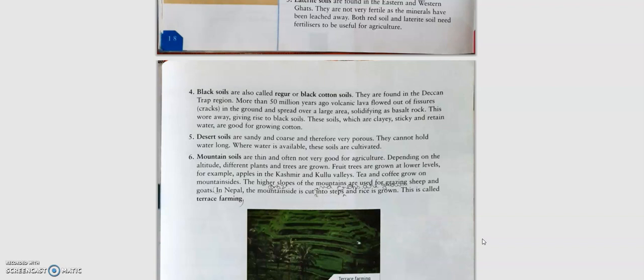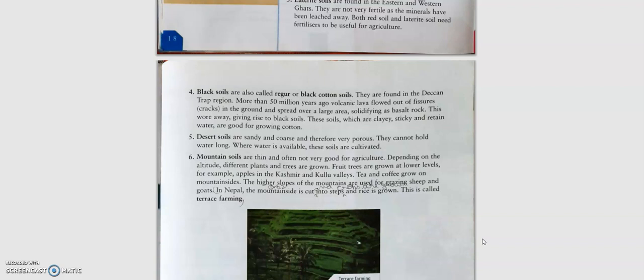Now, how is the black soil formed? It is formed by the solidification of the lava which flows out of the volcano. And this lava solidifies after it gets cooled, and it forms a rock called the basalt rock. When this basalt rock breaks up, it gives formation to the black soil. These black soils are clay, sticky, and they retain water. That means they contain water for a longer period of time. And this type of characteristics are best suited for growing cotton.